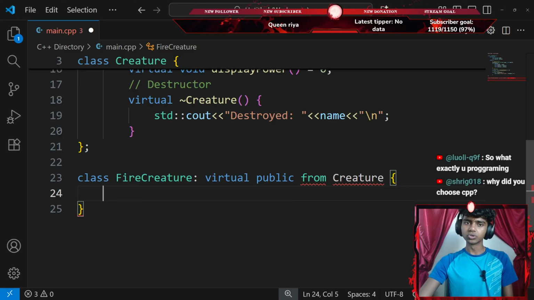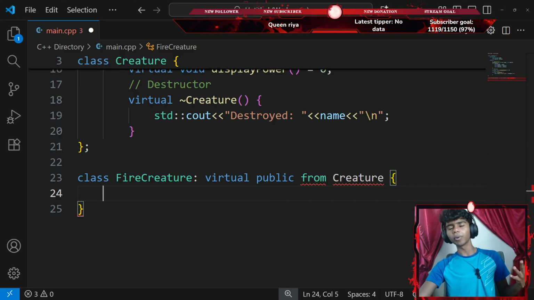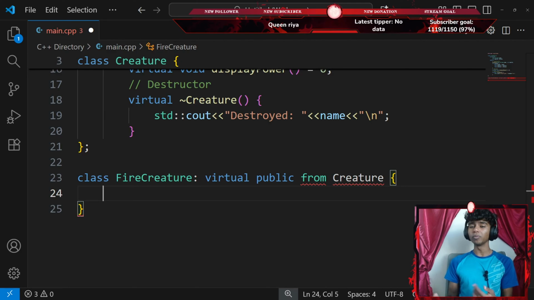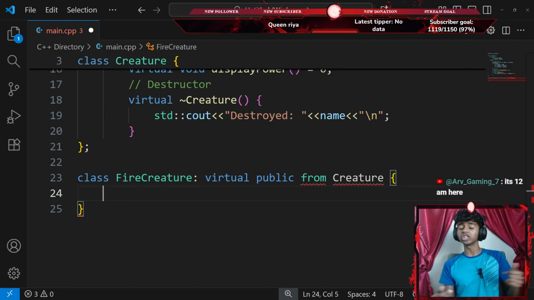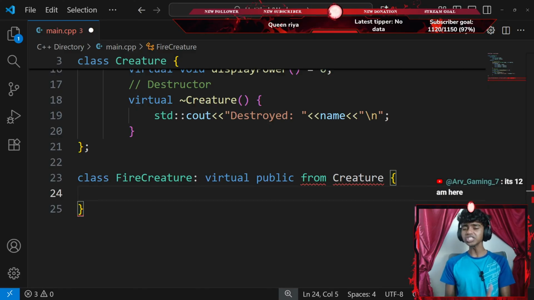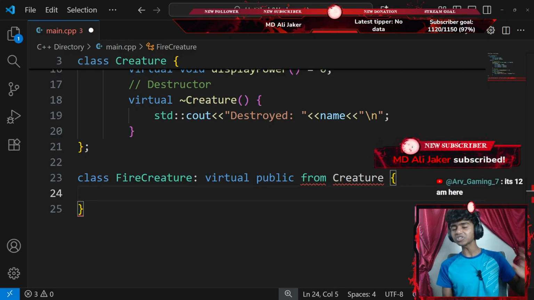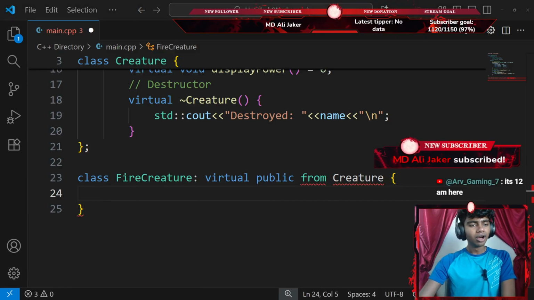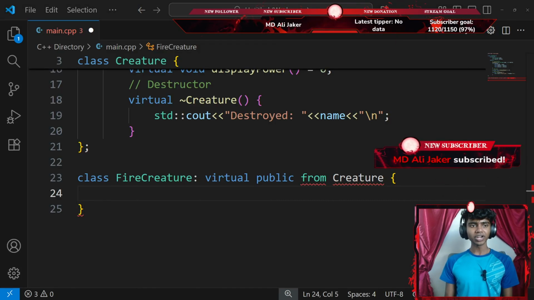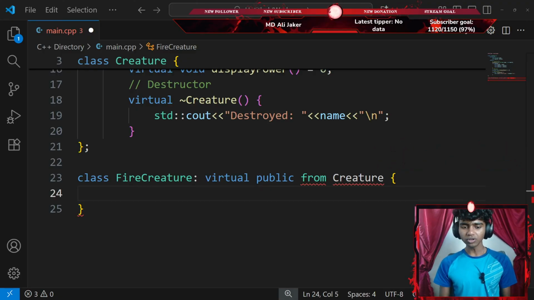Okay, why did you choose C++? Honestly, because for my programming 250 series, my goal by the end of that series was to make a game, which consists of C++. Since I am planning to make a game, I thought C++ is the best language to make games, so I thought might as well learn it. Okay, that said, what are you studying? Honestly, I am learning C++ right now. That's it. It's 12 a.m. here. Oh, it's actually 4 p.m. here.